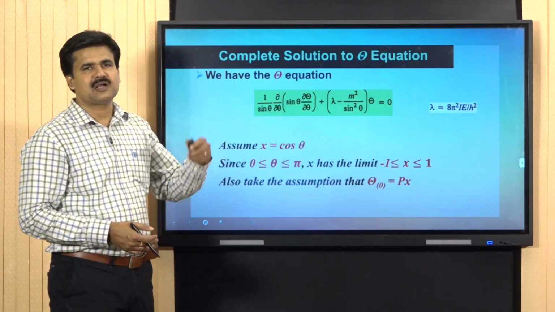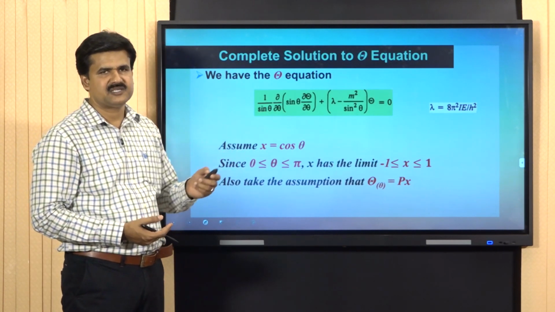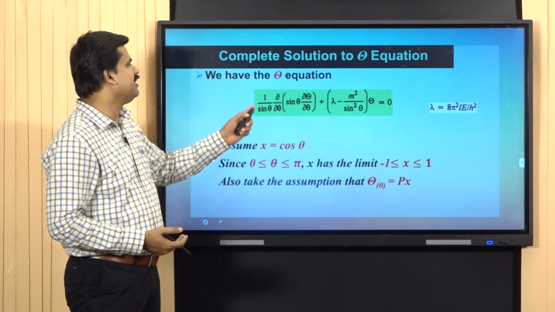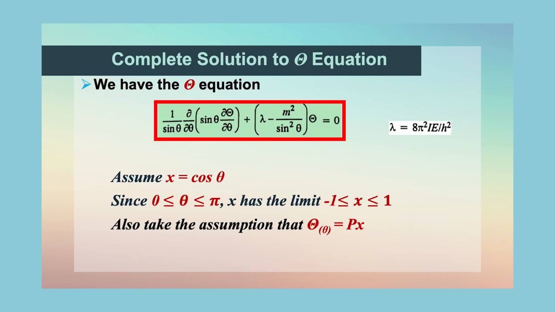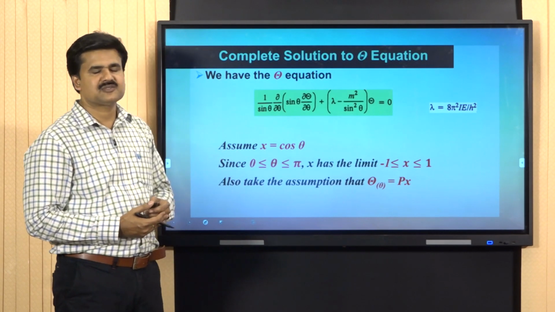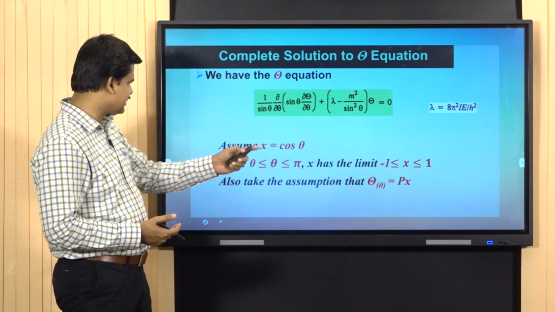Now we can move on to the complete solution to the theta equation. This we learned with the rigid rotator. We have the theta equation: 1 by sin theta into dou by dou theta of sin theta into dou theta by dou theta, plus lambda minus m squared by sin squared theta, into theta of theta is equal to 0, where lambda is a constant term, that is 8 pi squared I divided by h squared. These are the conditions.